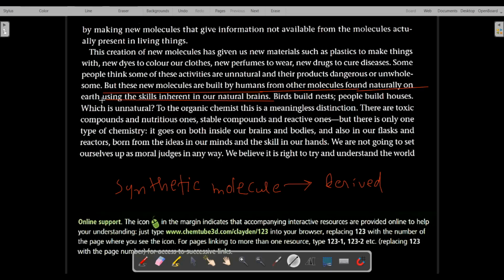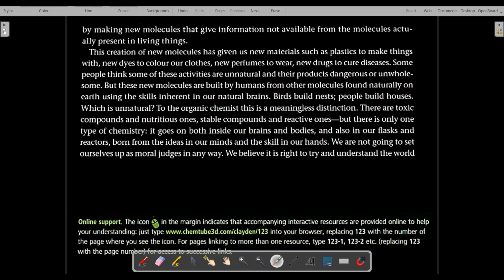Whatever skills we have as humans, we have much higher skills compared to other animals. Other animals do not have an intelligent brain, and we humans do. So the skills which are inherent in our natural brains, we are using to create synthetic molecules, and we are deriving them from natural molecules. That's what the author wants to say.